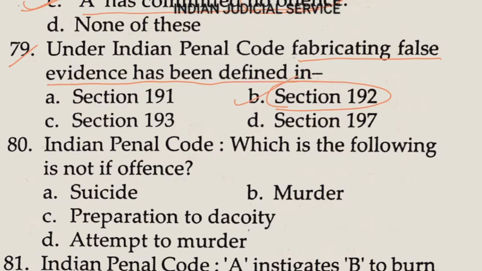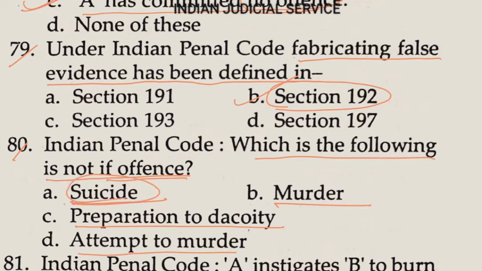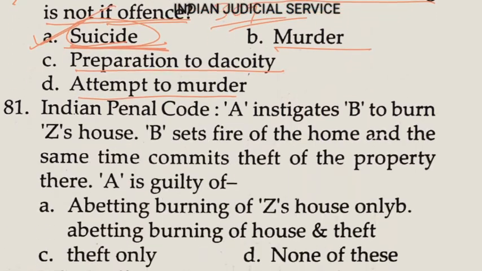Now question number 80. Indian Penal Code. Which of the following is not an offense? Option A suicide, murder, preparation to dacoity, attempt to murder. So clearly suicide is not an offense. Attempt to suicide is an offense under section 309. So clearly the answer here is option A.